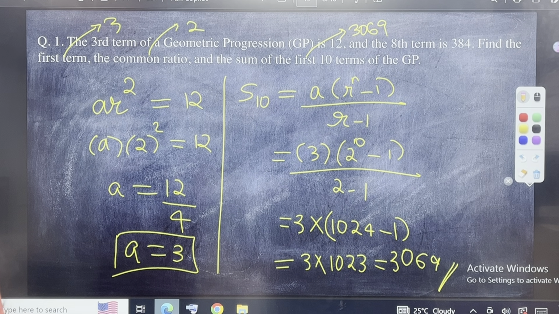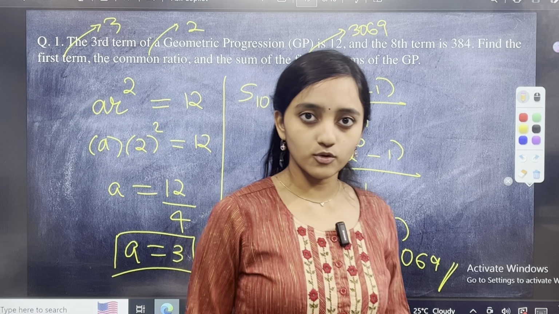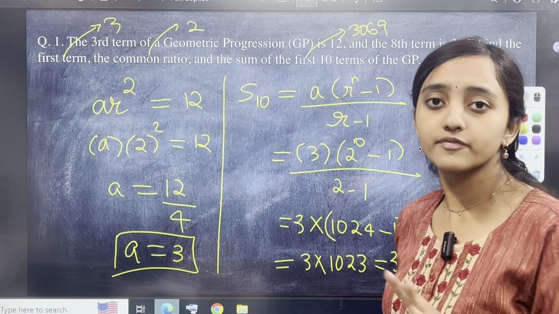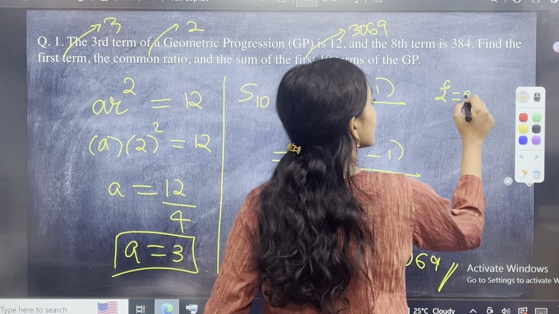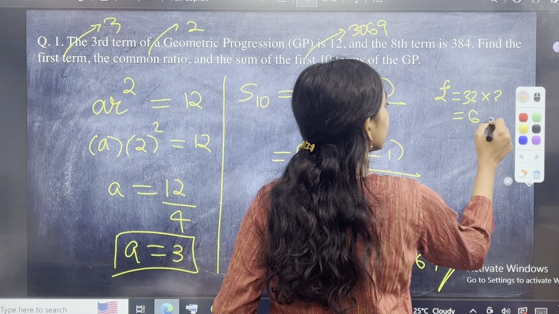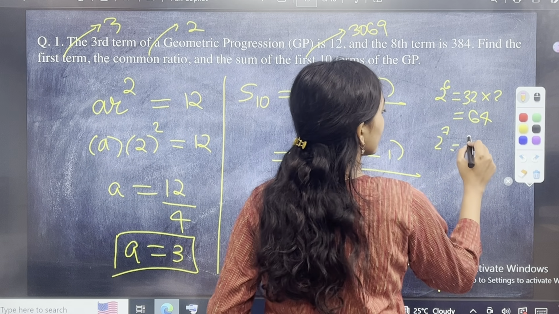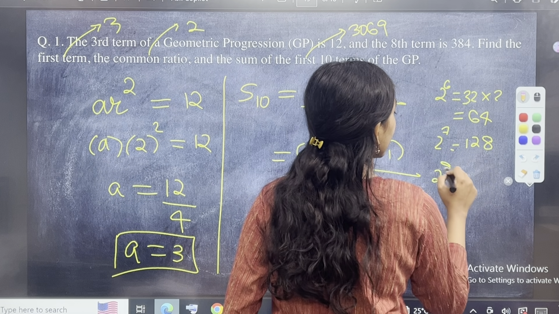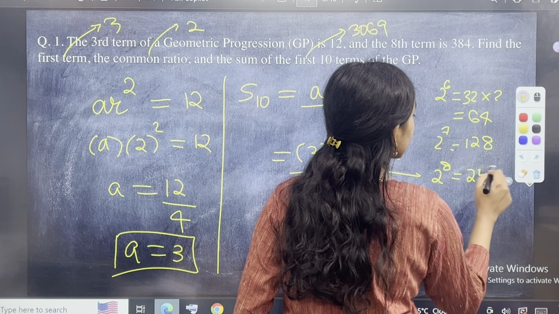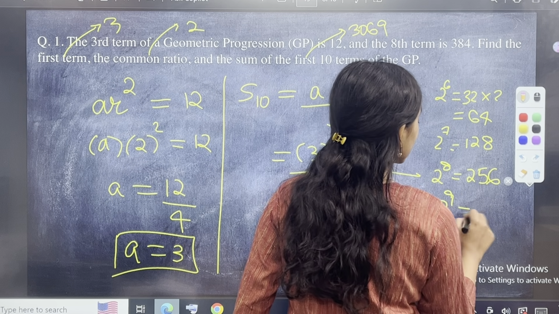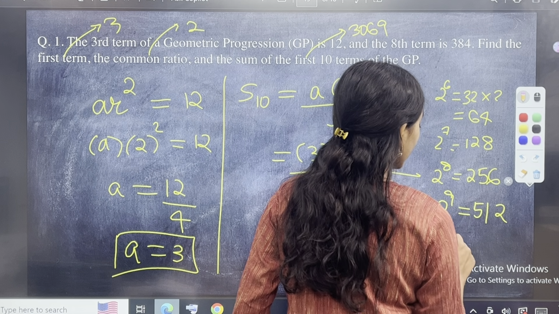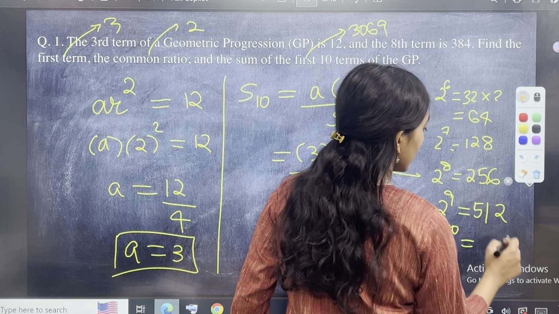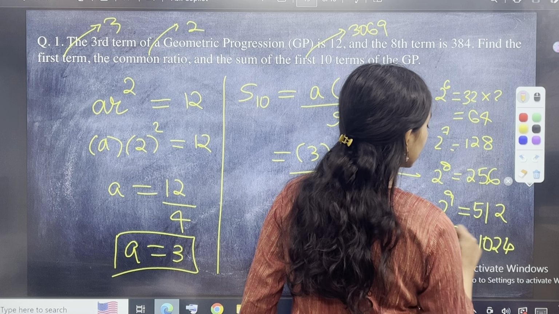Okay, have you understood this well? Here, if you do not know immediately that 2 power 10 is 1024, you know till 2 power 5 is 32, you got it in the previous step. So 2 power 6 will be 32 into 2, which is 64. 2 power 7 will be 64 into 2, which is 128. 2 power 8 is 128 into 2, which is 256. And you go on like that. 2 power 10 is 1024.